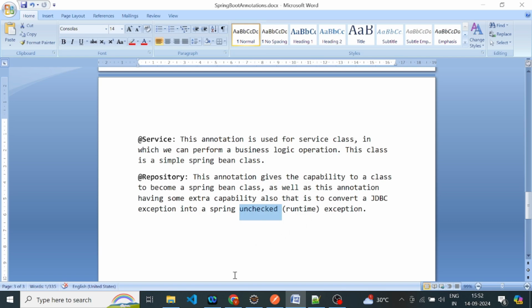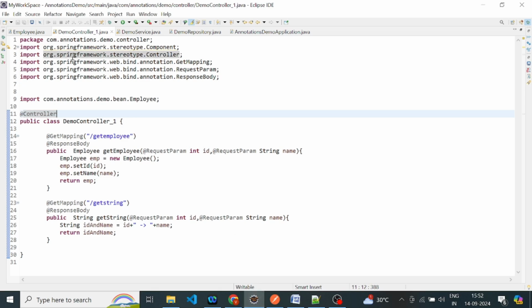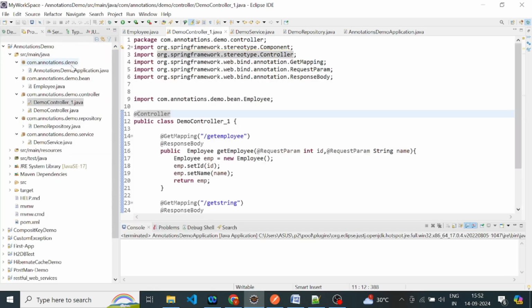So let's move to our Eclipse. Here I have created this demo project, and this is our controller class. Here I am using the @Controller annotation.